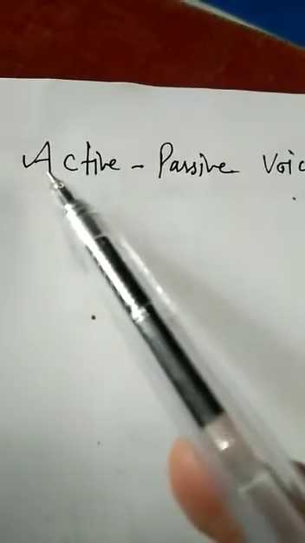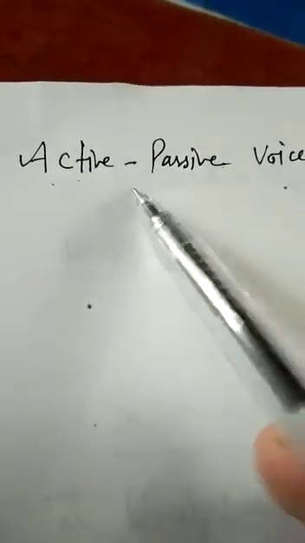Students, today I am going to explain the topic active passive voice. Before explaining the rules of active passive voice, I want to tell you what active passive voice is. Active means when any person is speaking in a conversation actively, that is called active. And when the person uses that sentence in a passive way, the meaning will be the same, but when he or she speaks in the passive way, that is called passive voice.